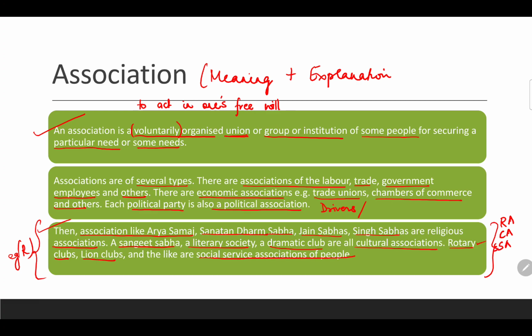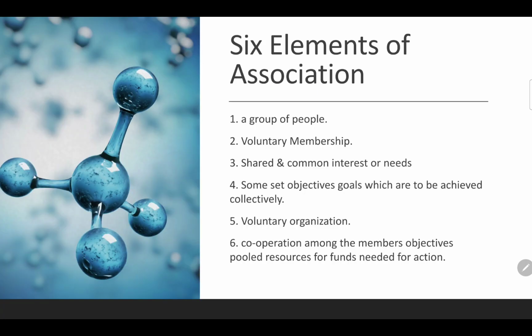These are the general idea of the different types of association. Points second and third deal with the types of association. It's very easy, and you can find these things in our society also, and you can make an assessment that an association is this.